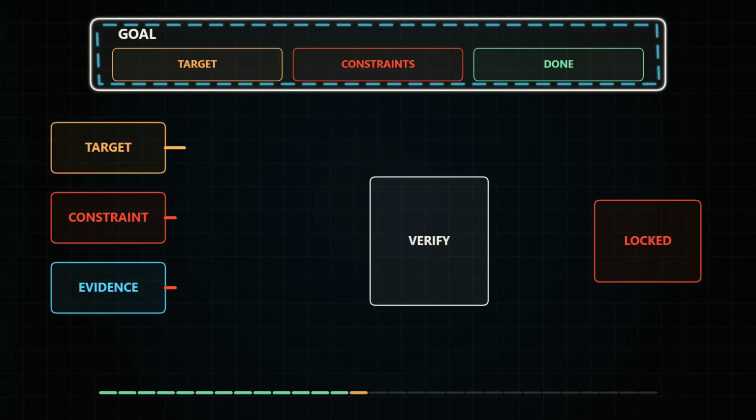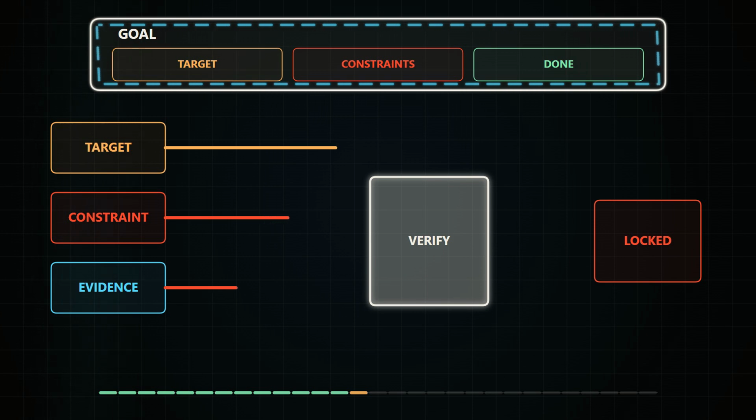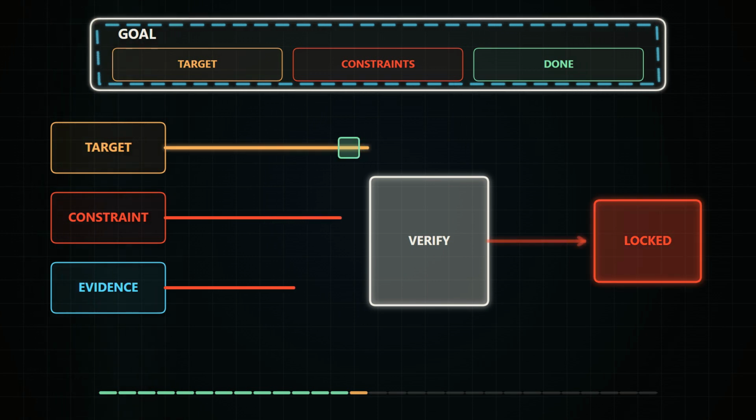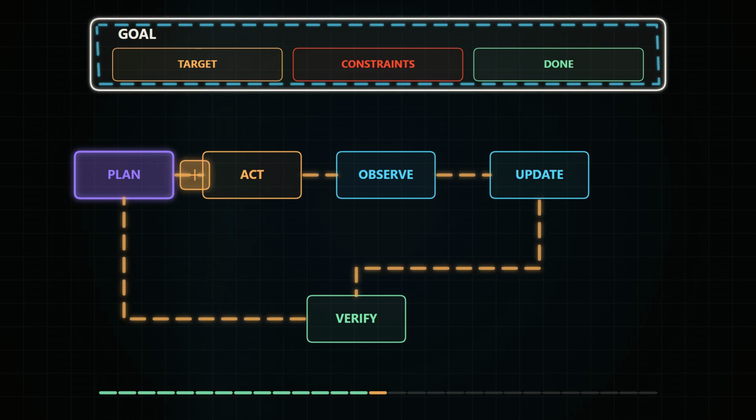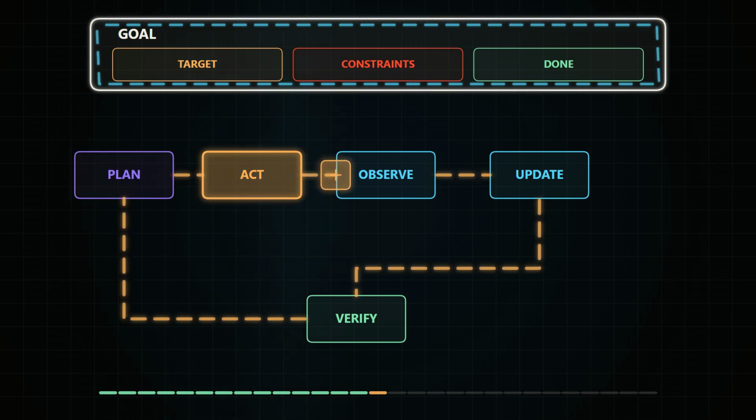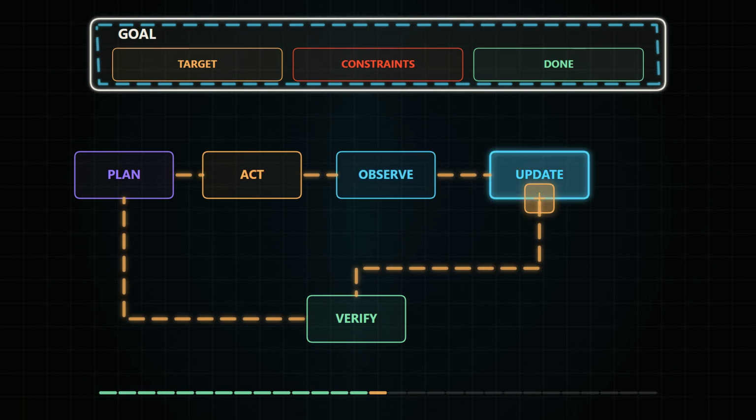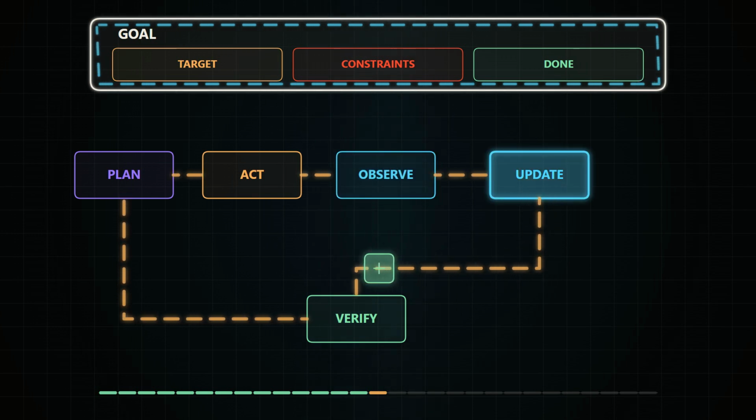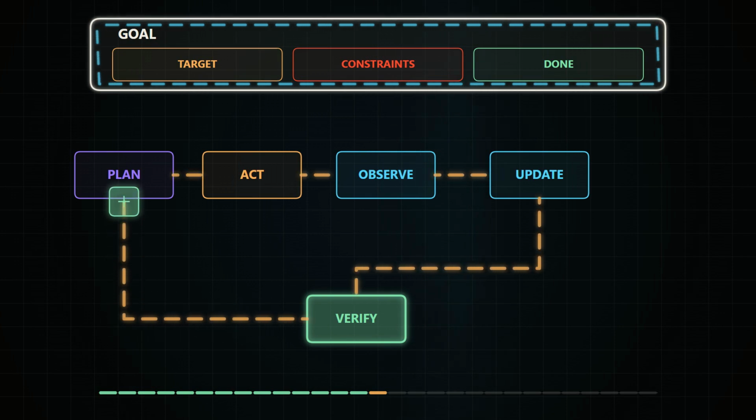Next comes verification. The system compares the new state against the goal contract. Did the requested outcome happen? Were the constraints respected? Is the required evidence available? If any answer is no, done stays locked. This creates the central loop: plan, act, observe, update, verify. OpenAI describes an agent run as a loop that continues until an exit condition is reached. ReAct showed an influential version of the same idea by interleaving reasoning, actions, and observations.